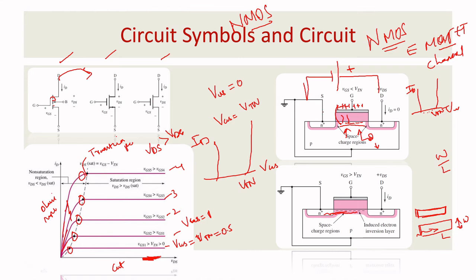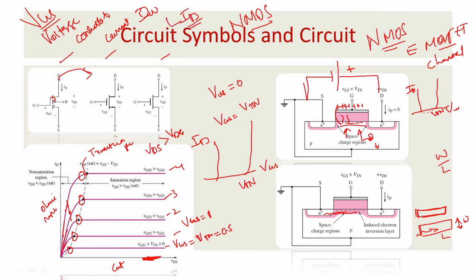Basically, MOSFET is a voltage controlled current device. Which voltage is controlling which current, right? Your VGS voltage is controlling your ID current. So that is very important.